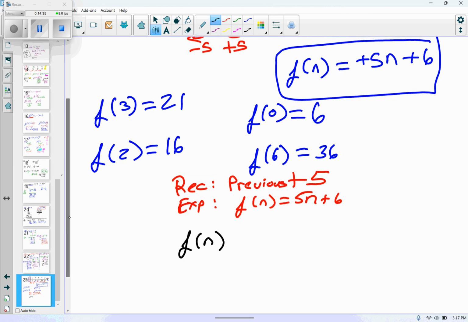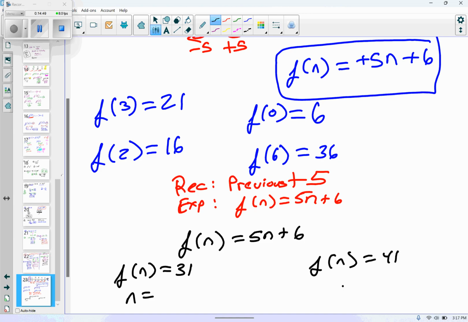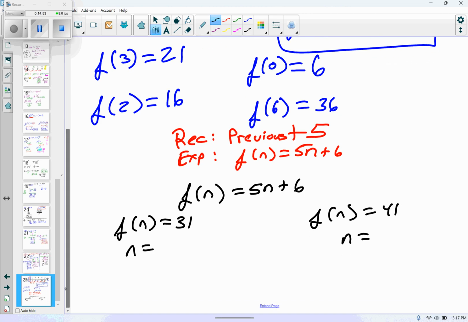So this was the equation that we said works. Agree? So they said f at n equals 31, so they want to know what n equals. And then f at n equals 41. We are replacing for this.